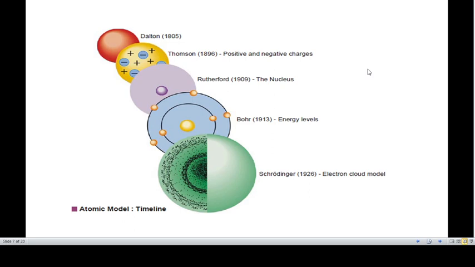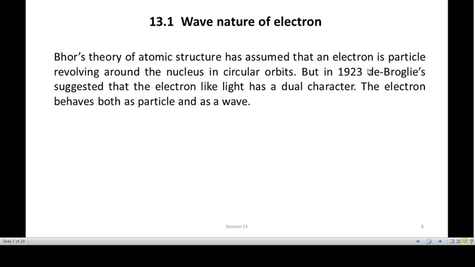Later in 1926, Schrodinger gave another model called the electron cloud model. He gave the probability of finding the electron in a definite space around the nucleus. These are some of the models of atomic structure given by several scientists, and this is the evolution of the model for the atom. Now let us see what the wave nature of the electron is.